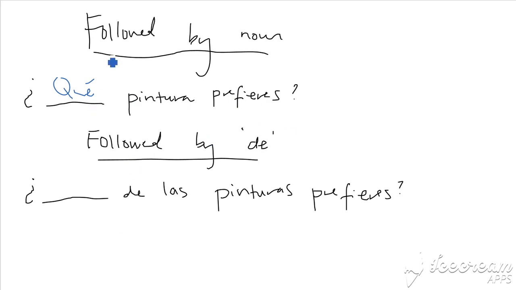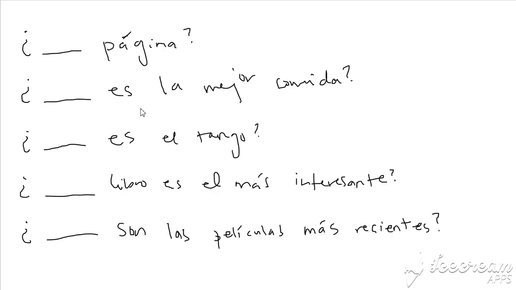If it's followed by de, you're going to have to use cuál and not qué. So, ¿cuál de las pinturas prefieres? Which of the paintings do you prefer? If it's followed by de, you have to use cuál. Both of these are basically saying the same thing. You just have to know that grammatically, if it's with de, it has to be cuál, and if it's with the noun itself, no de, it has to be qué.